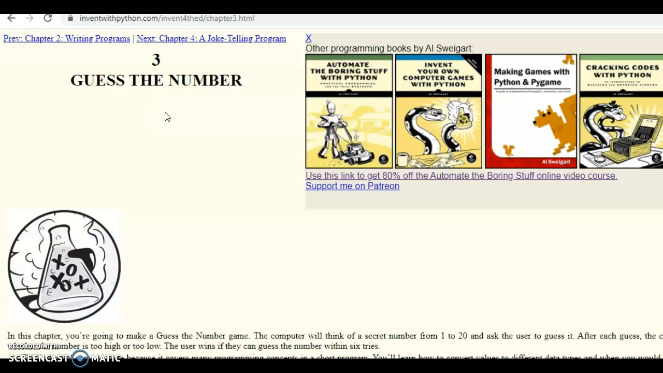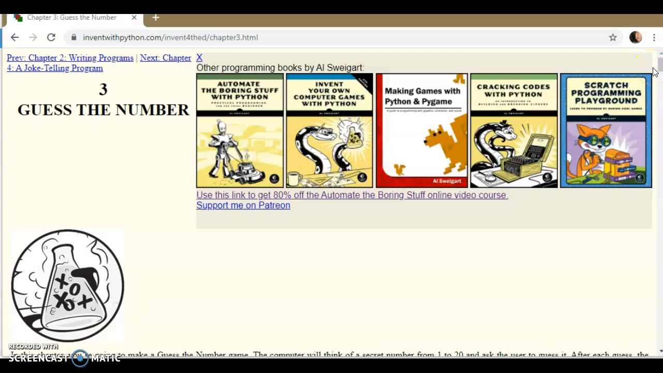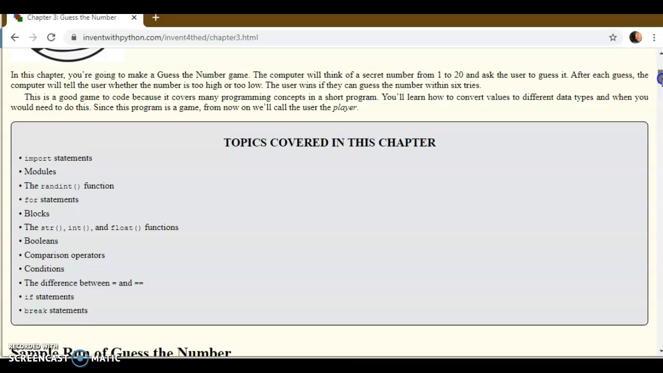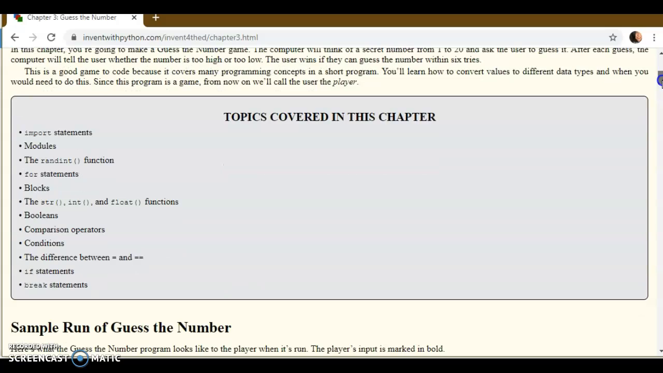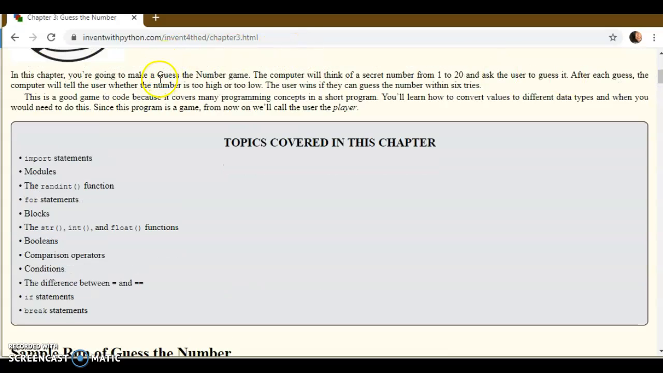When you look at chapter 3, this whole chapter is based on a guess the number game. It says in this chapter, we're going to make this game. The computer will think of a secret number from 1 to 20 and ask the user to guess it. After each guess, the computer will tell the user whether the number is too high or too low. And the user wins if they guess the number within 6 tries.